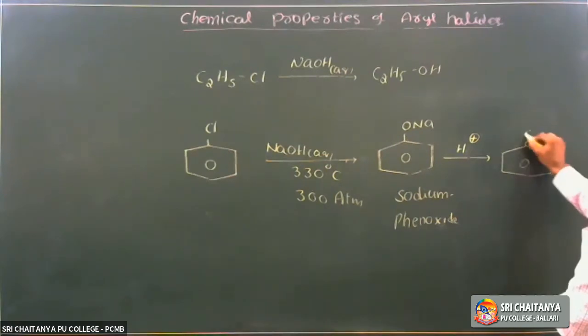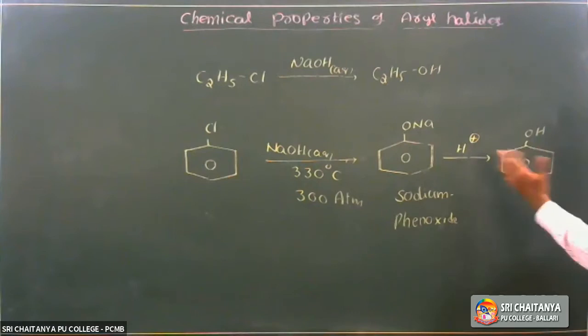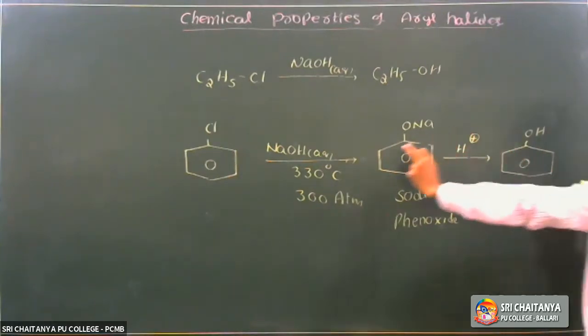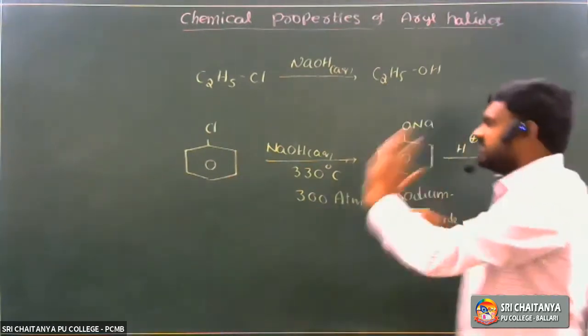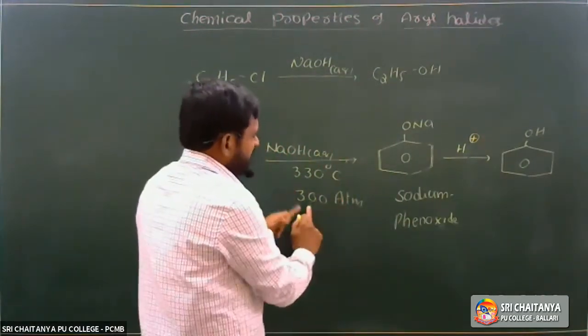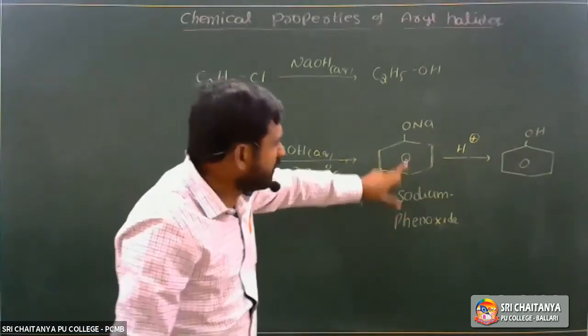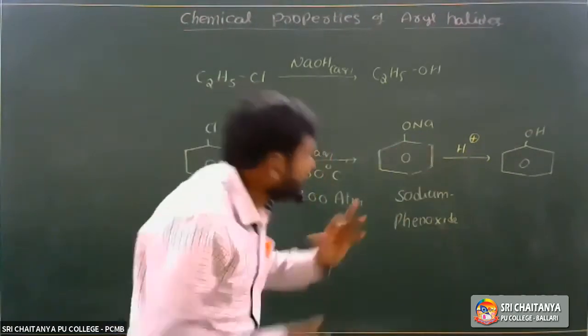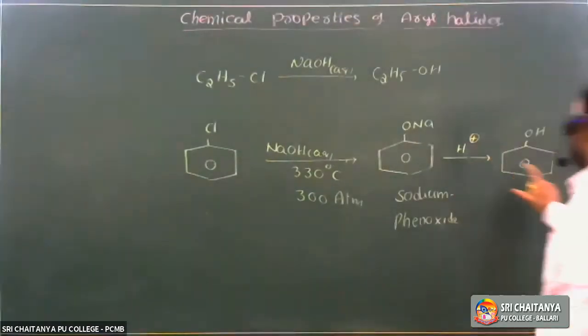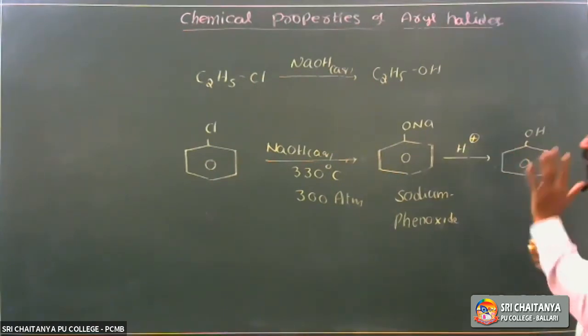So chlorobenzene is not directly converted into phenol. Under rigorous or drastic conditions, 330 to 350 degrees centigrade temperature and about 300 atmospheres pressure, it forms an intermediate compound called sodium phenoxide. Sodium phenoxide on acidification gives phenol. So this is the preparation, the first property of chlorobenzene or halobenzene.